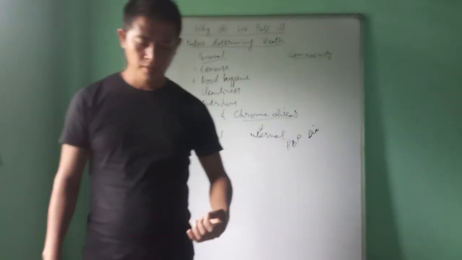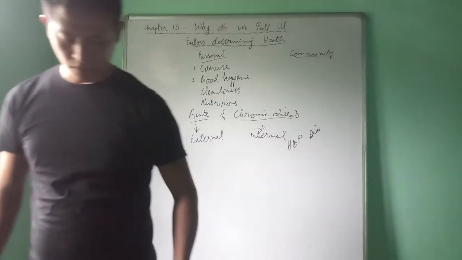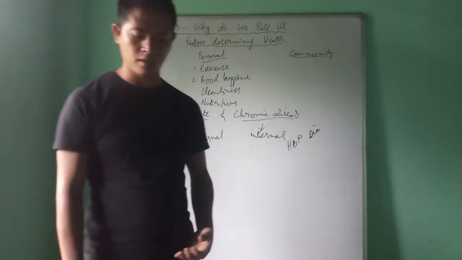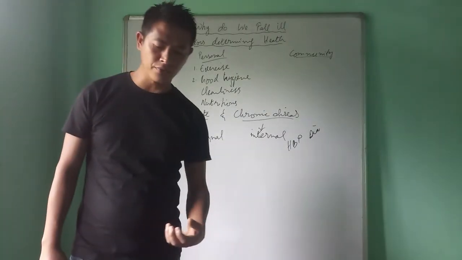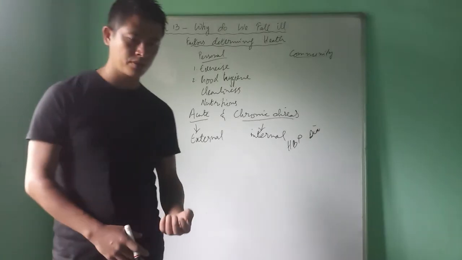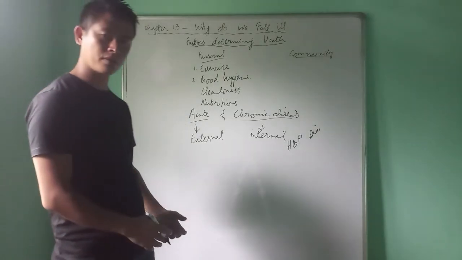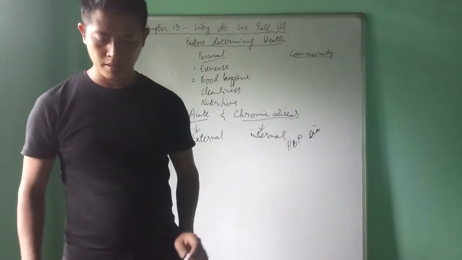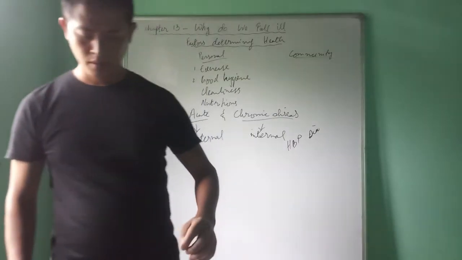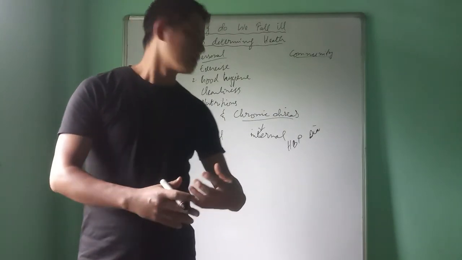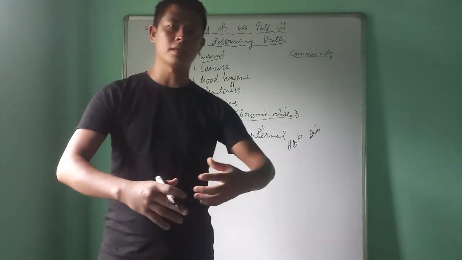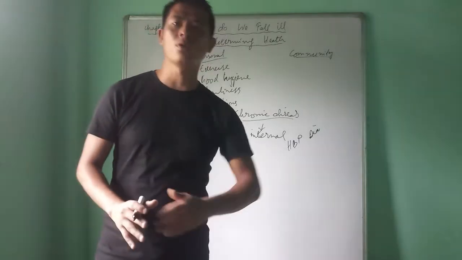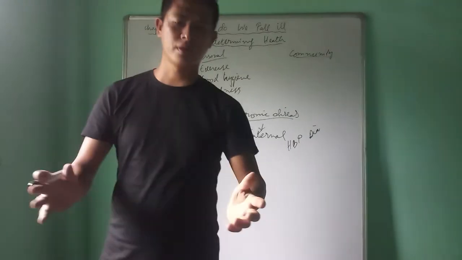On the basis of infections, or on the basis of causes of disease, diseases can be classified as infectious disease and non-infectious disease. So what are infectious diseases? Infectious diseases are also external, and they can spread in the community from an infected person to another healthy person. Diseases like the common cold and pneumonia are infectious diseases which can spread from an infected person to another healthy person. That is called infectious, or we can also say communicable disease.